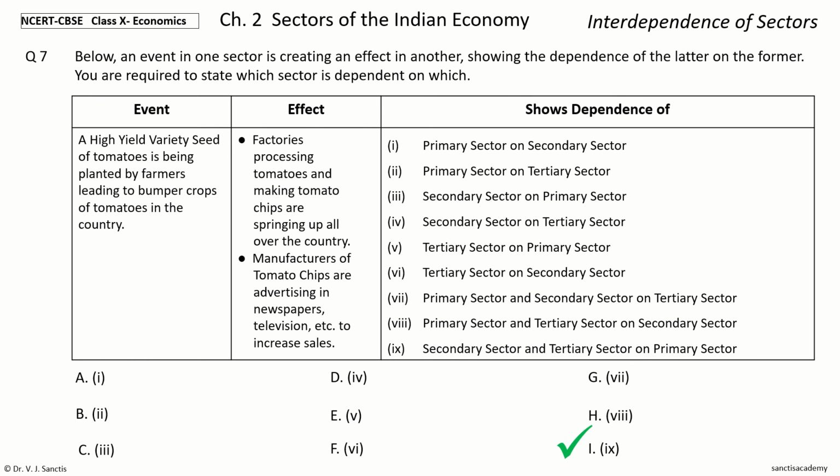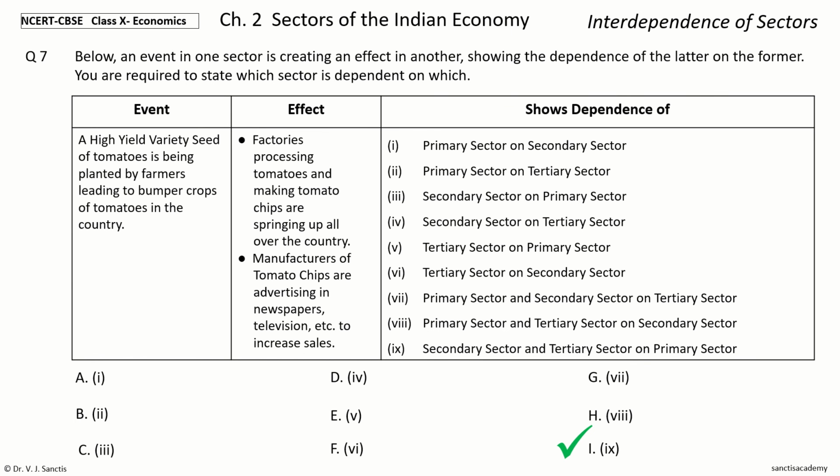And the answer is option I, number 9. So the effects are in the secondary and tertiary sector, and it shows their dependence on the primary sector. So you can see the high yield variety seed being planted by the farmers. This is in the primary sector.